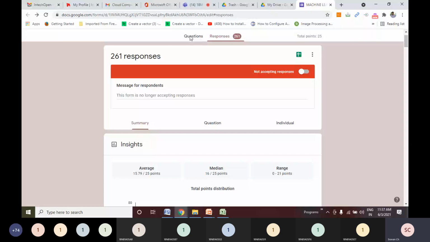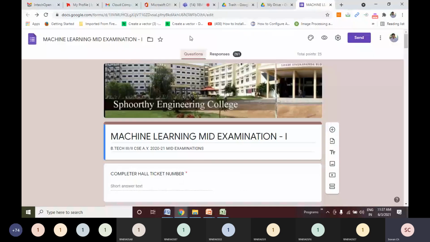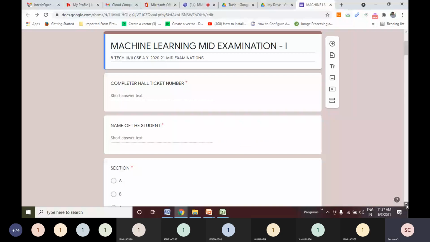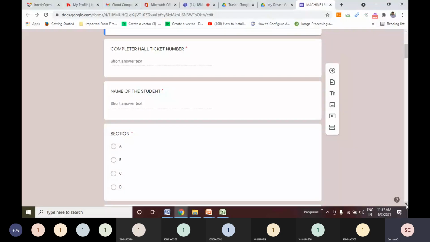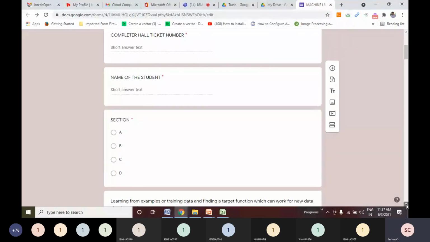We will conduct a re-exam for people who have missed it and for people who were unable to submit due to technical issues. In machine learning, 261 students have submitted; 264 is our strength, so three students did not submit. We will see whether to reconduct or not. But in the remaining subjects, there are quite a good number of absentees, like 20, 25. So exams will be reconducted. Please make use of this opportunity, and if you have not attempted, please try to attempt.